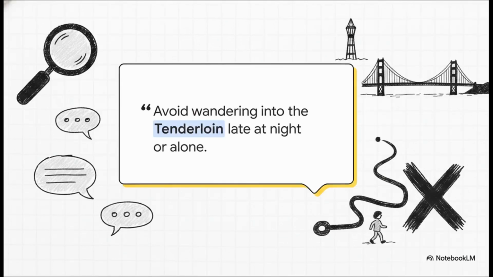But here is where it gets amazingly practical. Because you can filter that search to include opinions and social discussions, it pulls real-world, nuanced advice directly from forums like Reddit. So instead of getting some generic polished PR tourist guide, you get authentic tips. For instance, it gave a direct, serious warning to avoid wandering into the Tenderloin neighborhood in San Francisco late at night. That is grounded, street-level intelligence integrated directly into your planning.